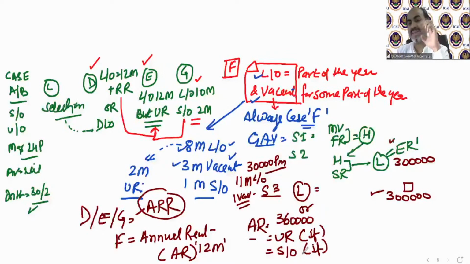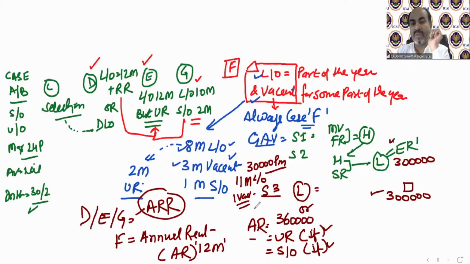So if there is unrealized rent in the question, you need to deduct it out of annual rent. And if there is some self-occupied time period also, you need to deduct it from annual rent, because if there is any unrealized rent, that means it has not been received by you.